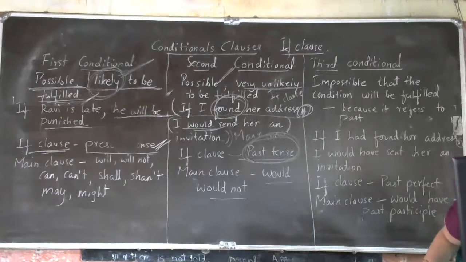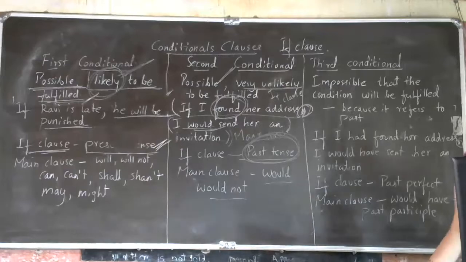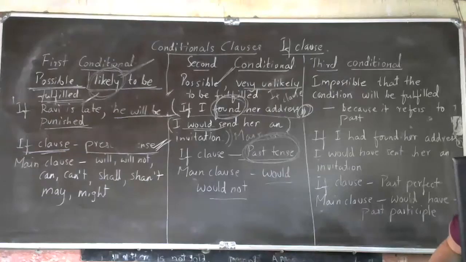Then, third one, okay? If I won a lottery, for this, yes, Anudeep. I would feed a lot of people. Yes, if I won a lottery, I would feed a lot of people. Yes.